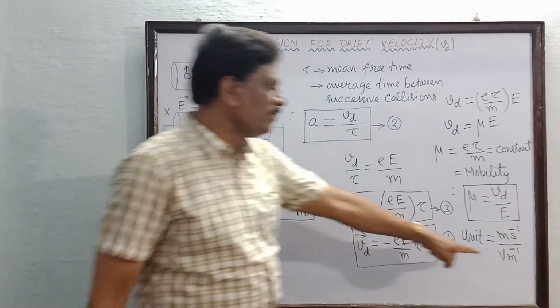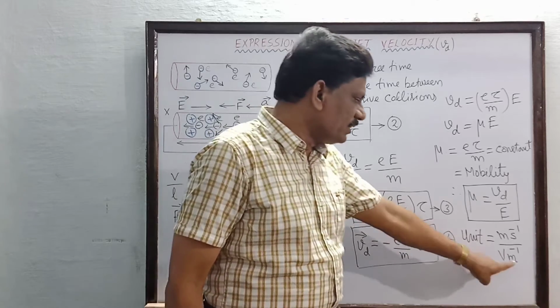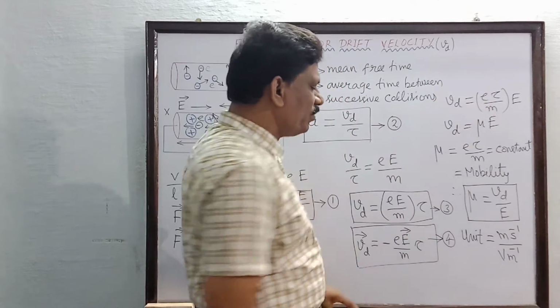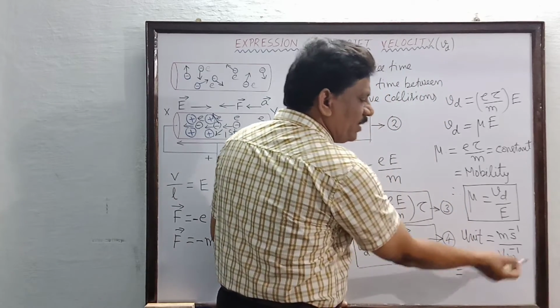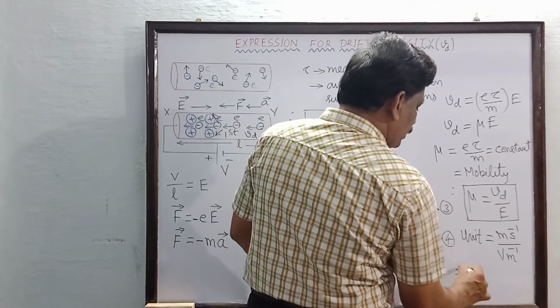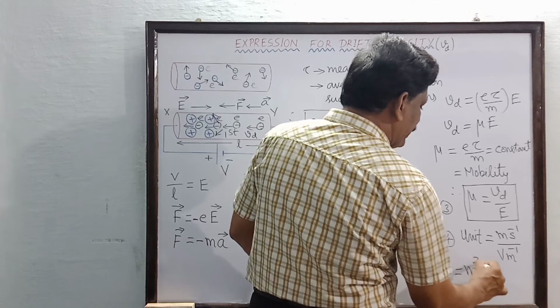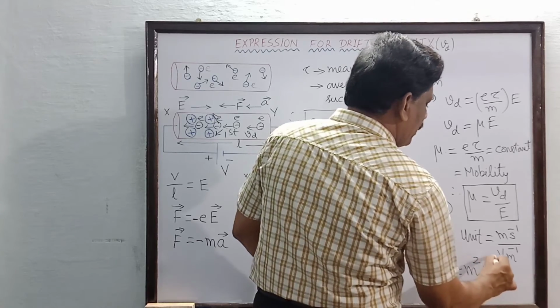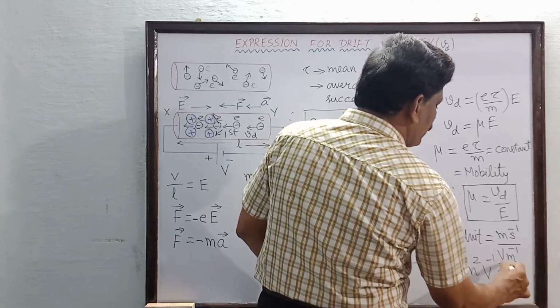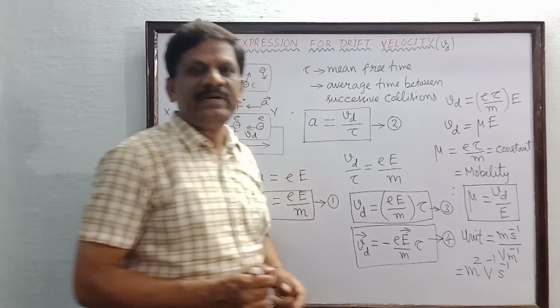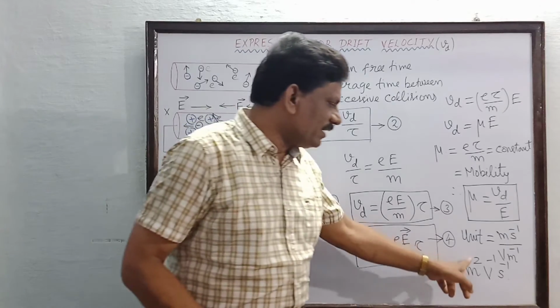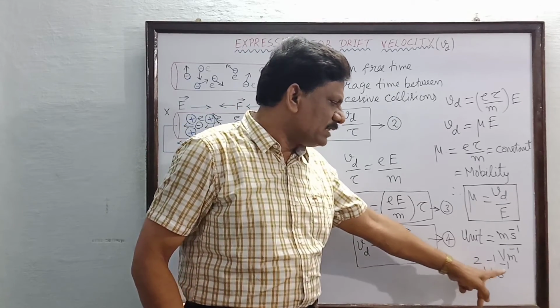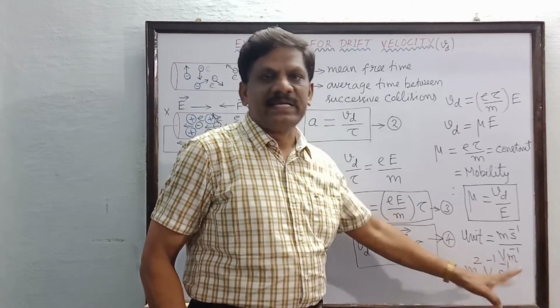Then I shift volt per meter to the numerator, so meter power minus 1 becomes meter, and meter into meter is meter square per volt. Then s power minus 1 is already there. So the SI unit of mobility of the free electron is meter square per volt per second.